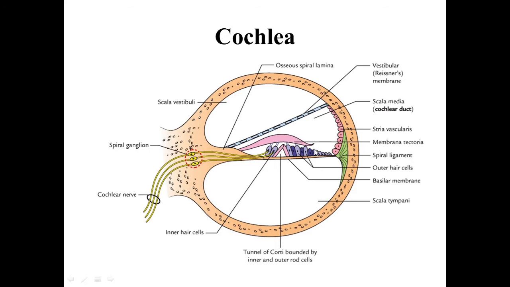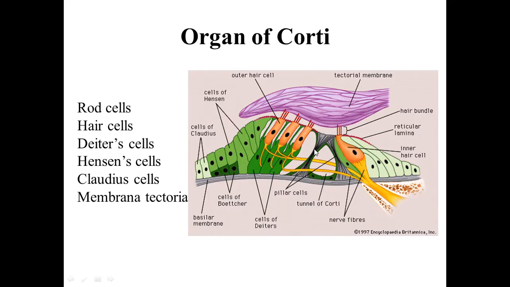And within the organ of Corti, this space between the inner rod cell and the outer rod cell is called the tunnel of Corti, which is filled with cortilymph, and this cortilymph is similar to perilymph.